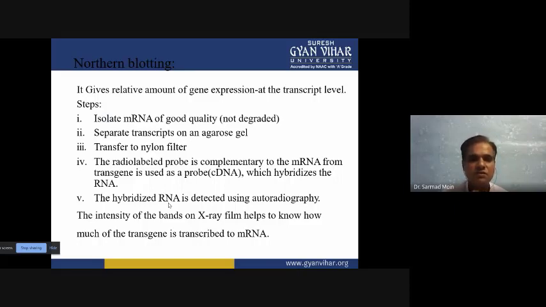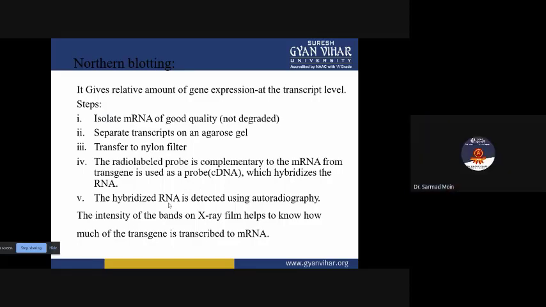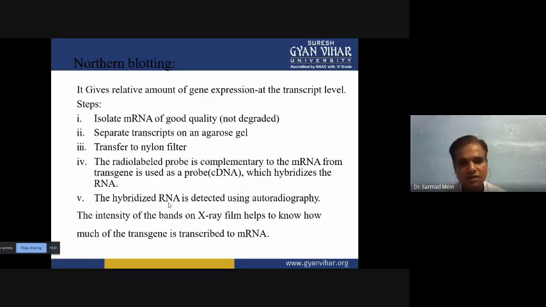So first, we have to isolate the entire population, the entire quantity of the mRNA which is present in the cell, and it should not be degraded. If it is degraded, then we can't know which type of mRNA is there. Then we will use agarose gel electrophoresis to separate each type of mRNA, and we will transfer all those mRNA onto the nitrocellulose membrane.